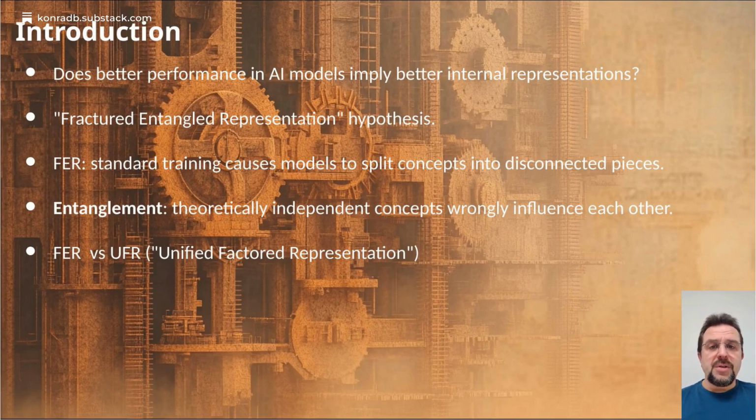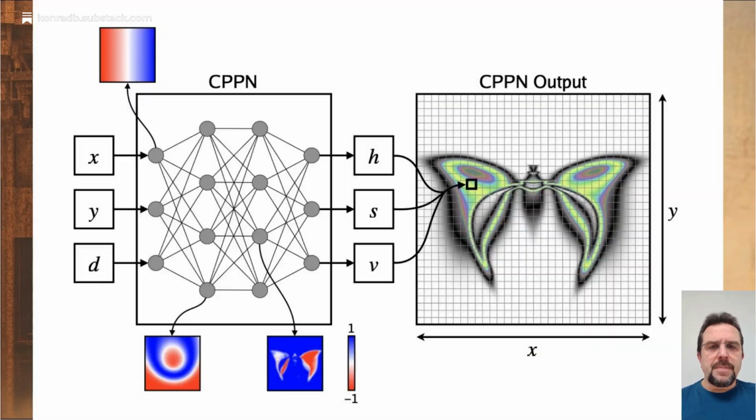The authors argue that FER could be a primary reason why models struggle with generalization, creativity, and continual learning. To investigate internal representations, the researchers use a tool called a compositional pattern producing network, or CPPN. It functions by taking the coordinates of a pixel as input and calculating that pixel's color as its output. By doing this for every pixel, it generates a complete image.